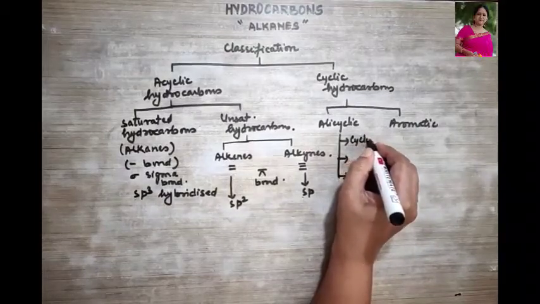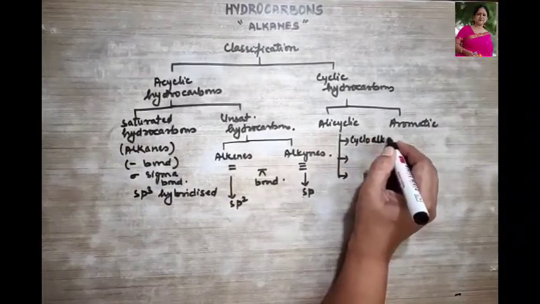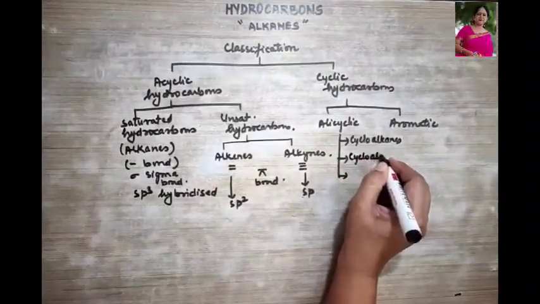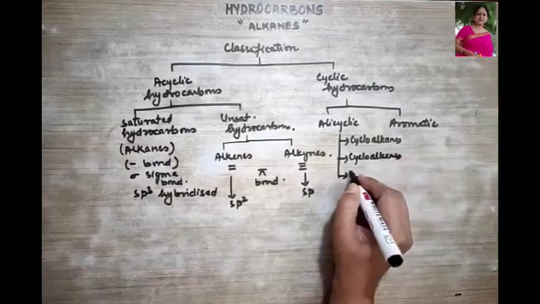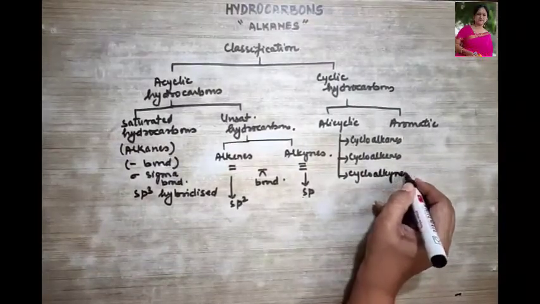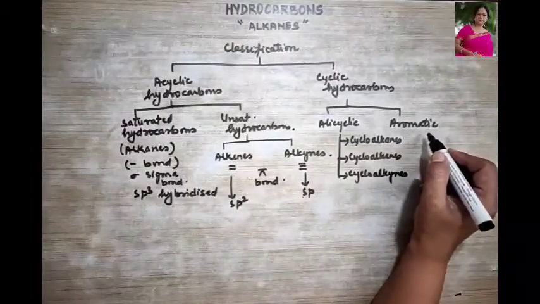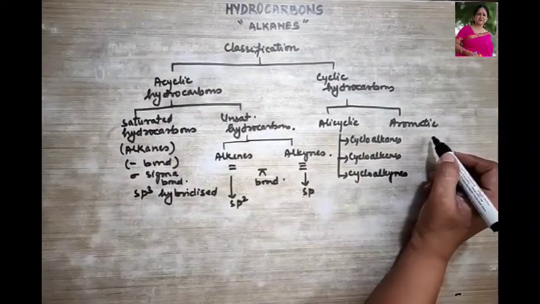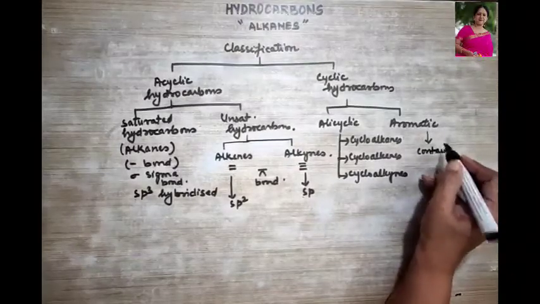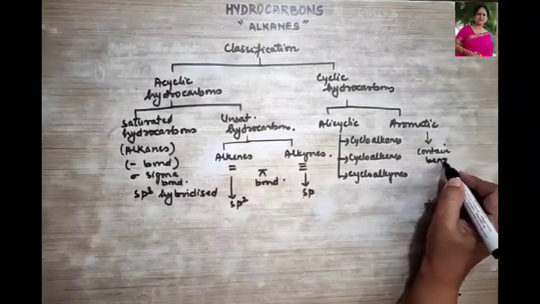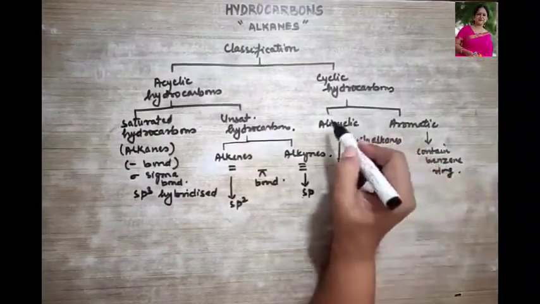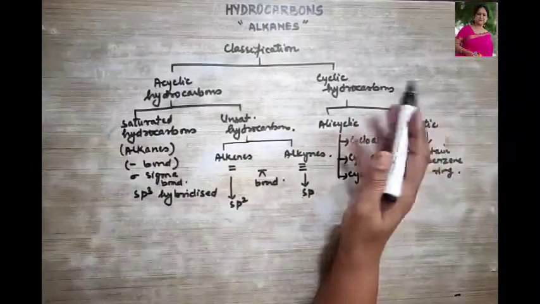Do you remember all that? Cycloalkanes, cycloalkenes and cycloalkynes, right? And aromatic, what do we know about aromatic hydrocarbons? They contain a benzene ring.